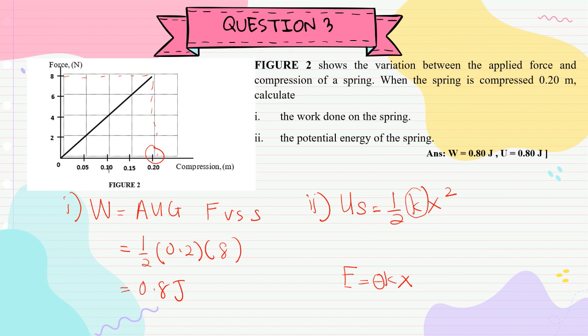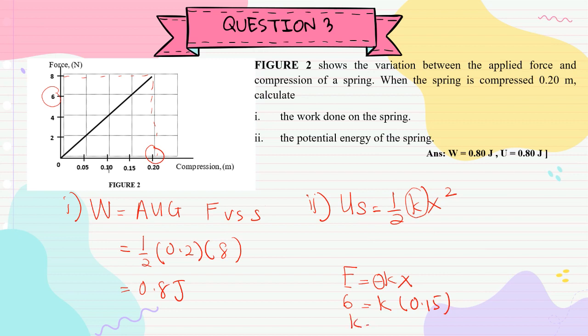Okay, we refer to the graph. When F is 6, okay, for example, when F is 6, calculate the value of k. When the F is 6, the x is 0.15.